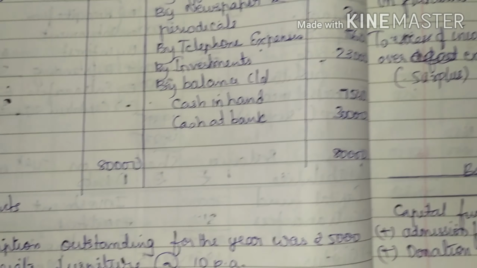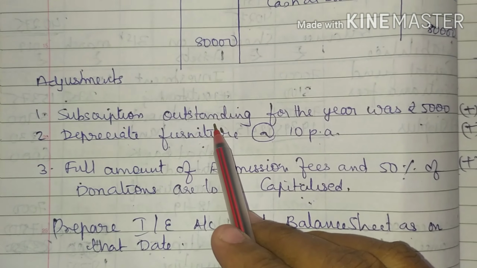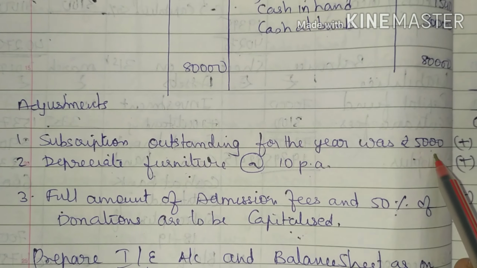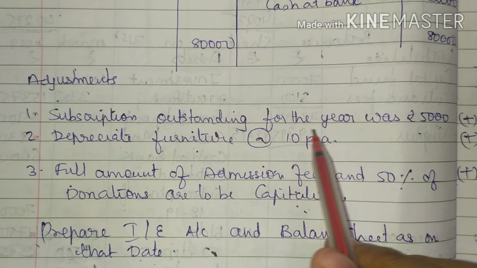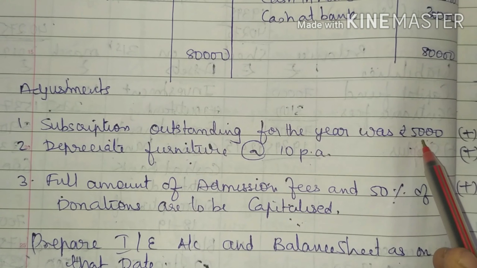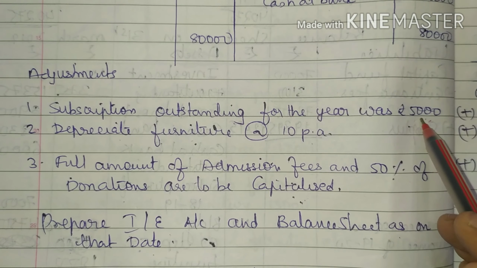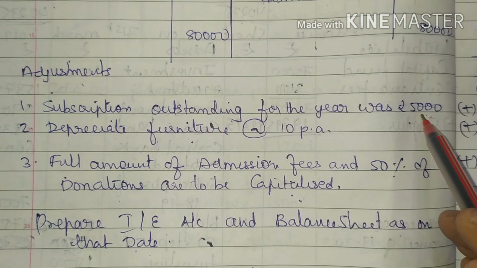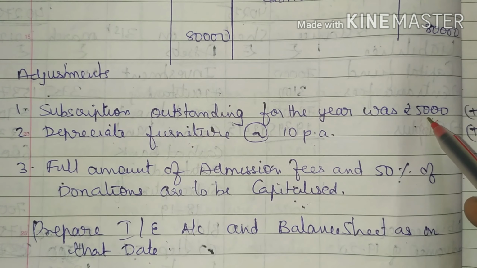Then we move on to the adjustments. Subscription outstanding for the year was rupees 5,000. Outstanding subscription. So what is the effect of subscription outstanding?